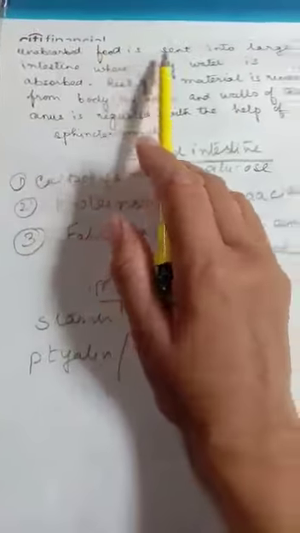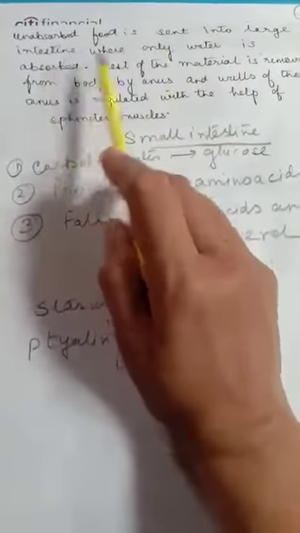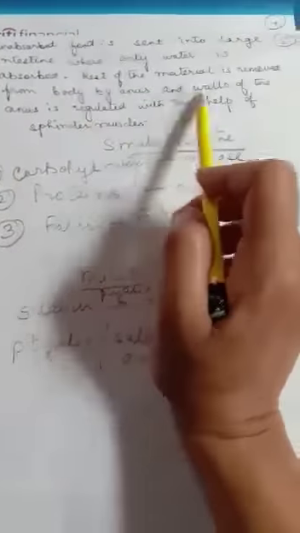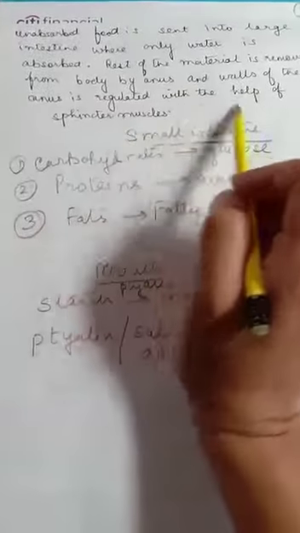Finally, the unabsorbed food is sent into the large intestine, where only water is absorbed. The rest of the material is removed from the body by the anus, and the wall of the anus is regulated with the help of sphincter muscles.